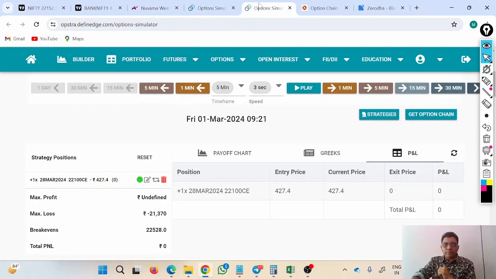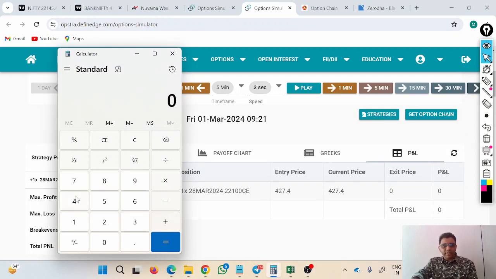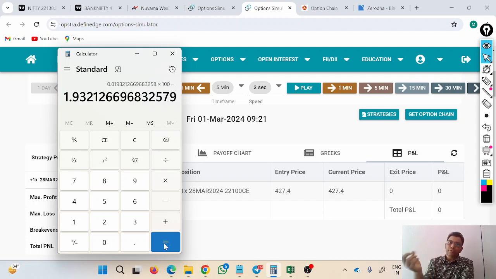Now if I come here for this year, how much I have paid? 427 divided by what is the spot price? 22,100 multiplied by 100. How much I have paid? 1.93% or 2%. So you can say 2 years back during election, when I wanted to buy one call option,